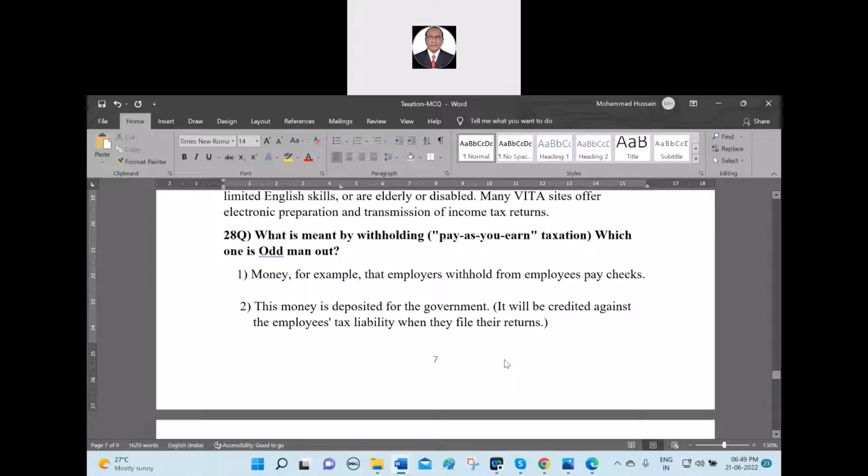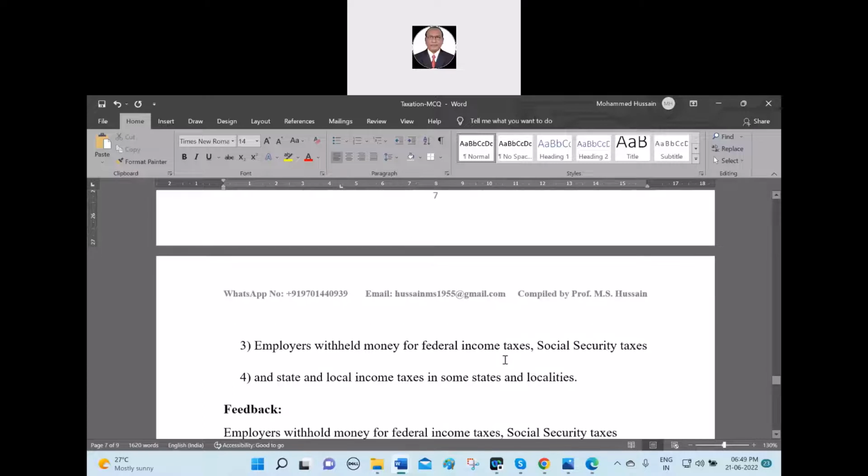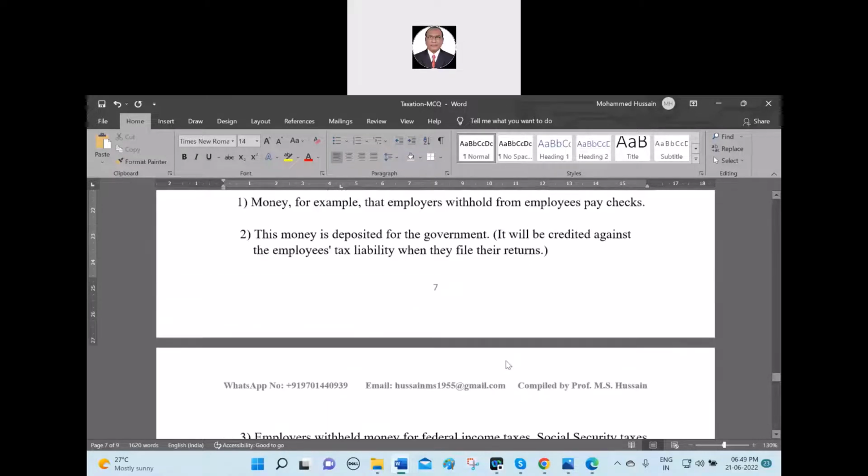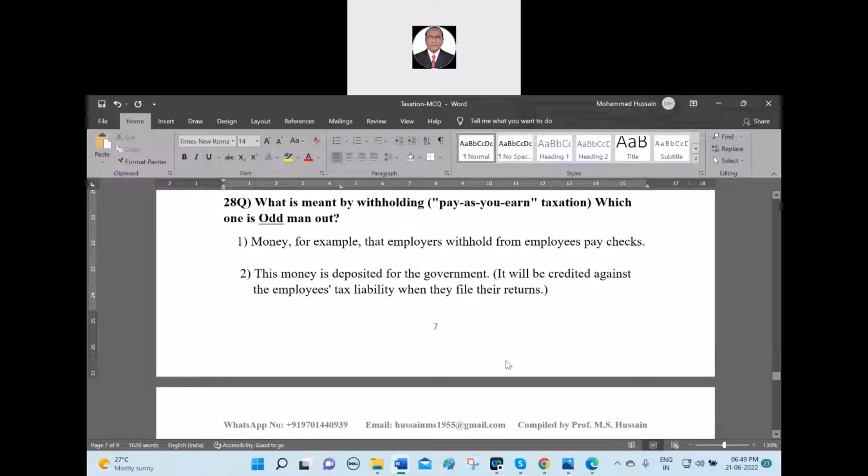Number 2, this money is deposited for the government, and it will be credited against the employee's tax liability when they file their returns. Number 3, employers withhold money for federal income taxes and social security taxes. Number 4, and the state and local income taxes in some states and localities, which is not relevant here.